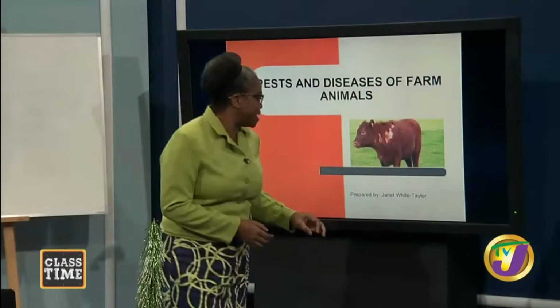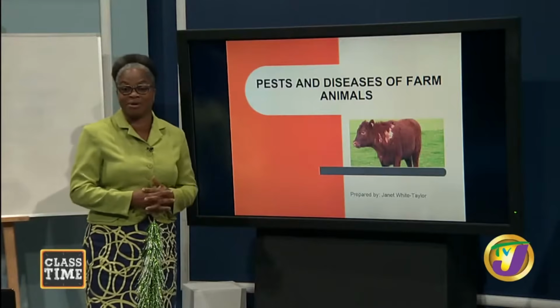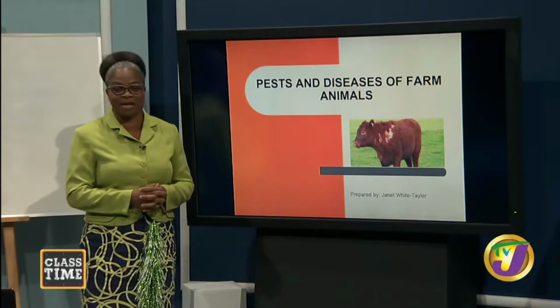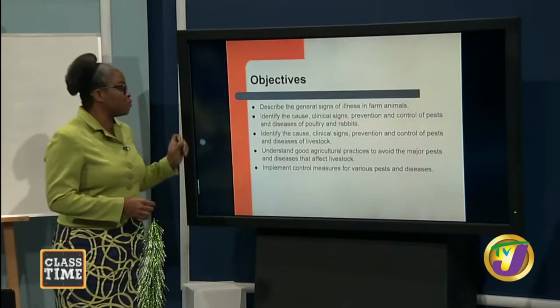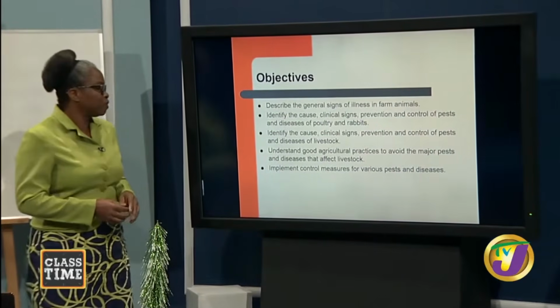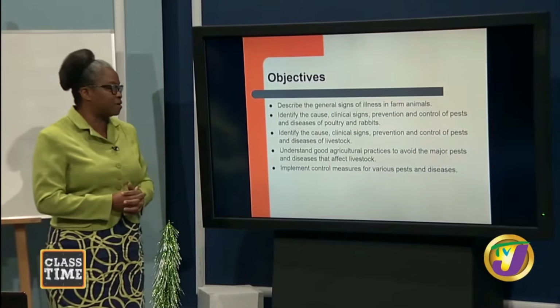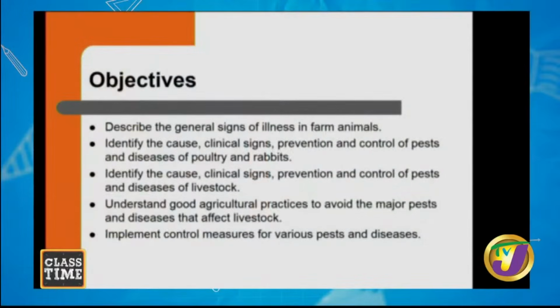So today, students, we are going to look at the pests and diseases of farm animals that affect our animals in the Caribbean. And as we move on, these are the objectives we want to achieve today. 1, describe the general signs of illness in farm animals. 2, identify the cause, clinical signs, prevention and control of pests and diseases of poultry and rabbits.